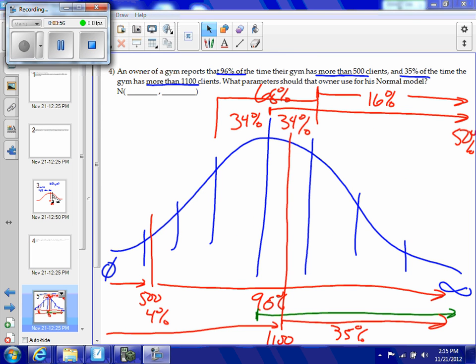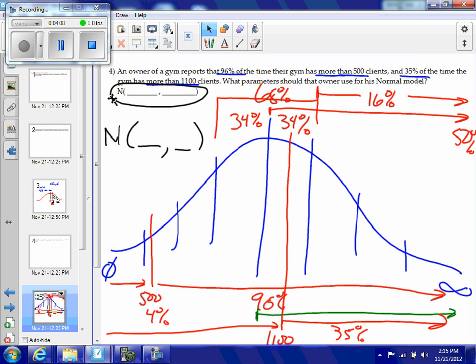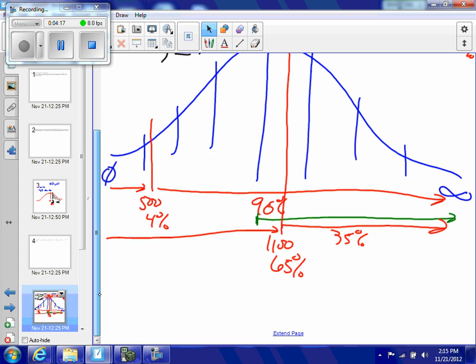So now I'm trying to figure out what the parameters of my normal model are going to be. I'm going to have an N(something, something). So I need to figure out the mean, and I need to figure out the standard deviation. Doing that is going to be a little bit tricky. So the first thing I'm going to figure out is what kind of z-scores I have here. Because remember, a z-score represents the number of standard deviations you are away from the mean.